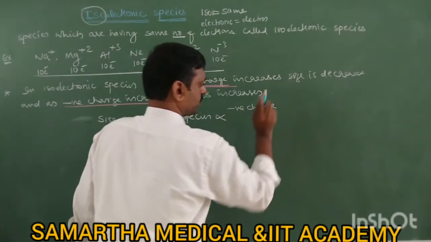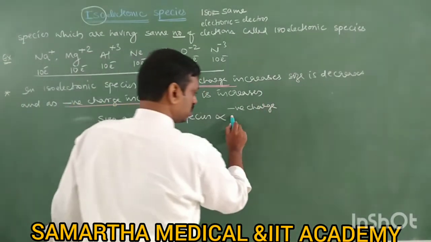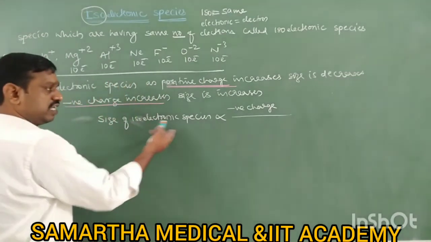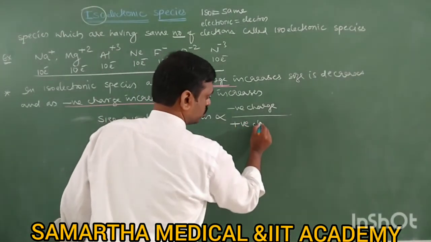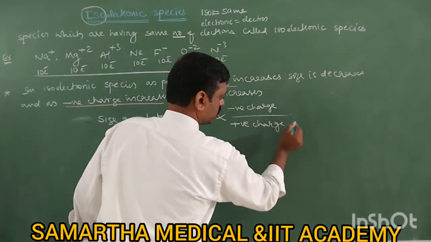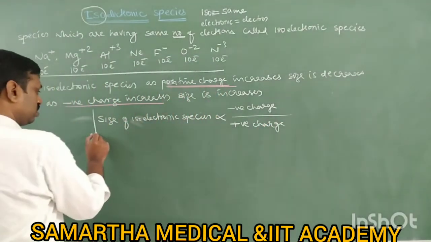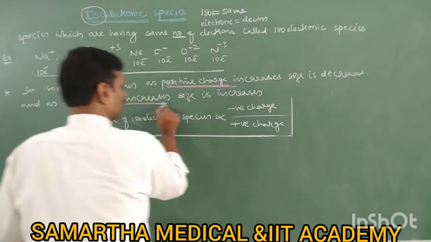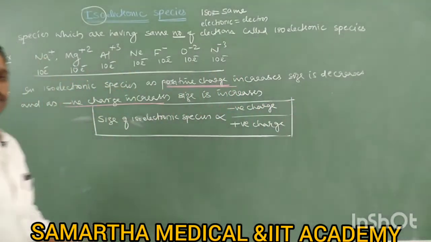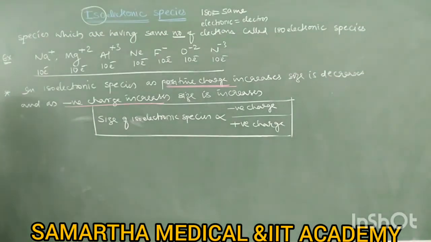Important: as negative charge increases, isoelectronic species size increases, and it is inversely proportional to positive charge. As positive charge increases, size decreases. Okay. So the relation with size in isoelectronic species is this. Now let us write the order of size.